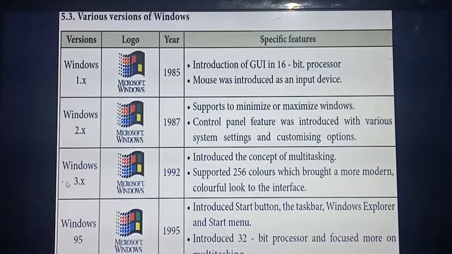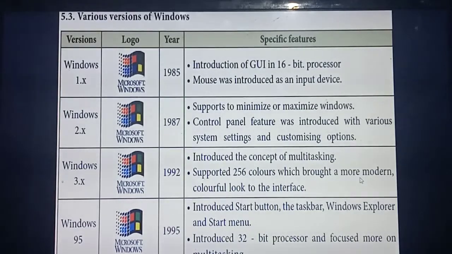Okay, then the next version is Windows 3.x. What's the next version? Windows 3.x. Which company? Same company, Microsoft Windows. In which year did they introduce it? 1992. So this year they introduced the concept of multitasking. What do you mean by multitasking? At the same time, you can open multiple applications, isn't it? That is called multitasking. So in the year 1992, they introduced the concept called what?